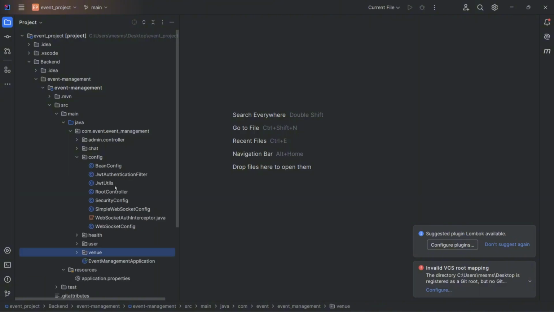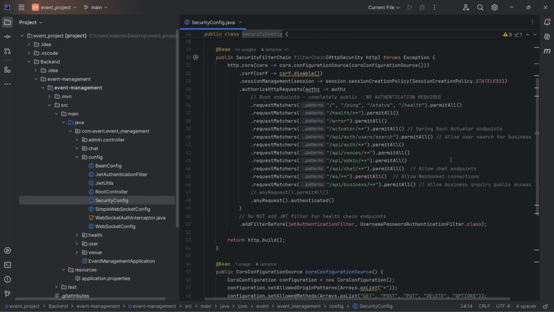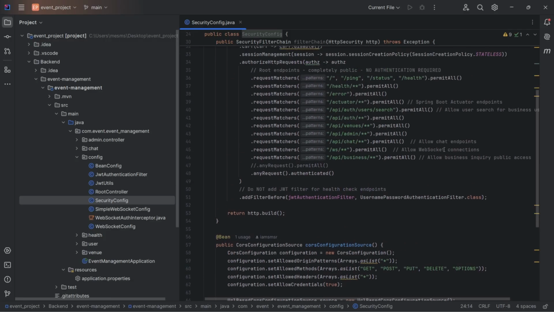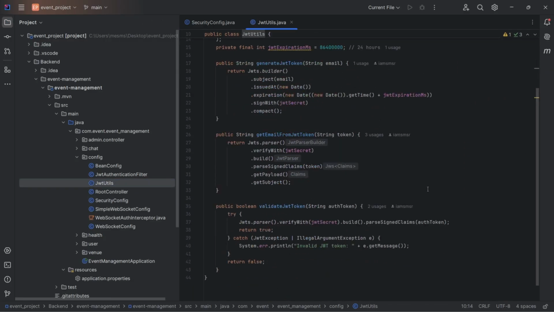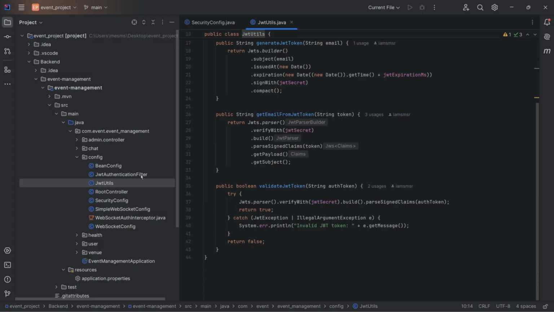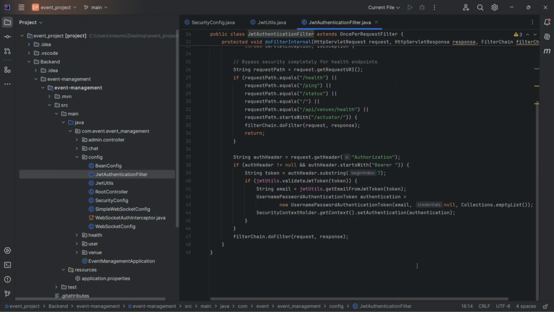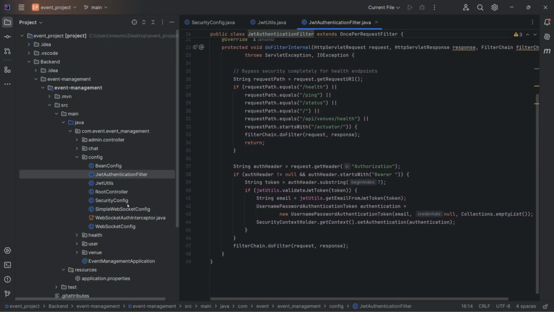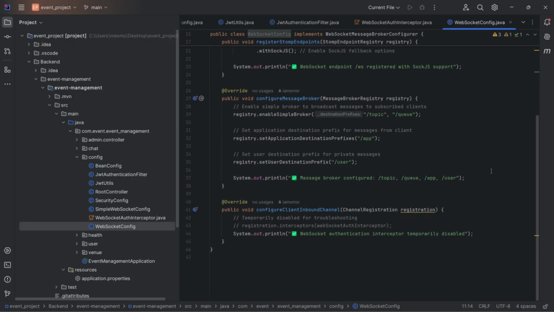Here this is our security configuration using Spring Security, and this is our JWT utils. The authentication filter does the extracting and matching, and this is also our Spring WebSocket configuration.